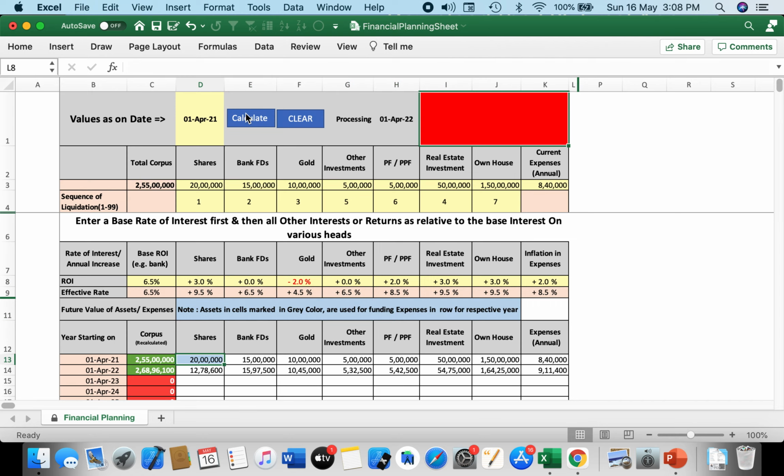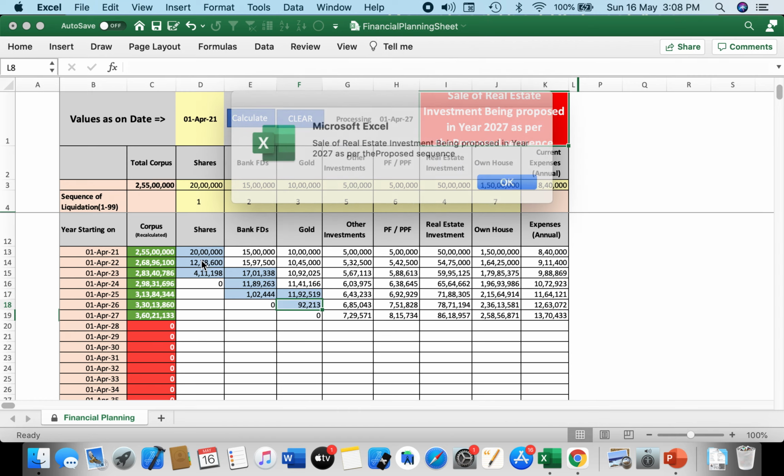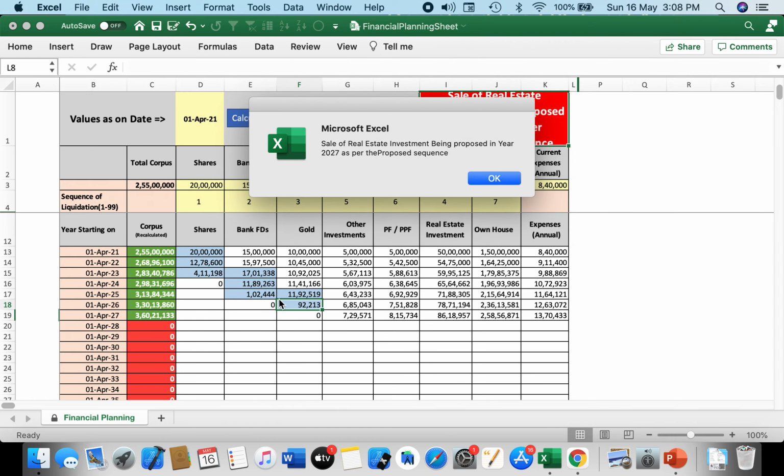Okay, so you can see the first line has been taken from the top, and now these blue cells are showing you from where these expenses of that particular year are being met, and when that particular bucket is over, it is going to the next bucket as per the sequence provided by us. And then after finishing the gold bucket, the fourth sequence was that of real estate, so it has come to that, and it is giving us an alert that the real estate investment is going to be